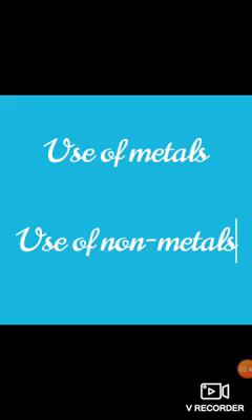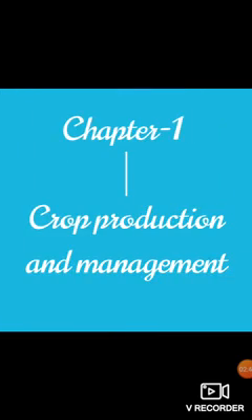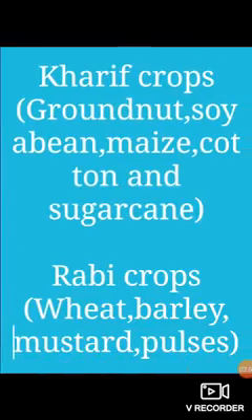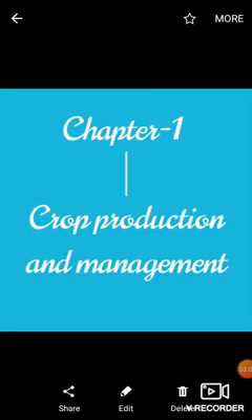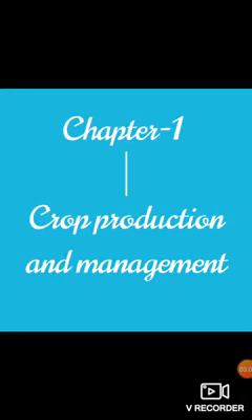Now we are going to discuss lesson 1, chapter 1, Crop Production and Management. It is the first chapter of biology. Firstly, the need for growing crops. We have to learn about the need to grow crops. Some questions will come to our mind.